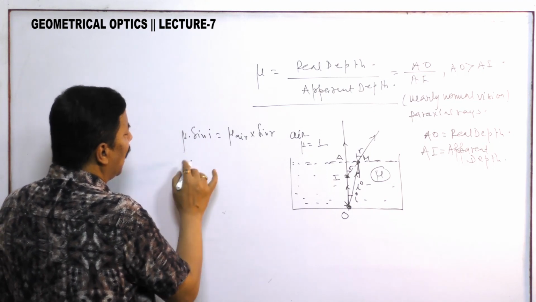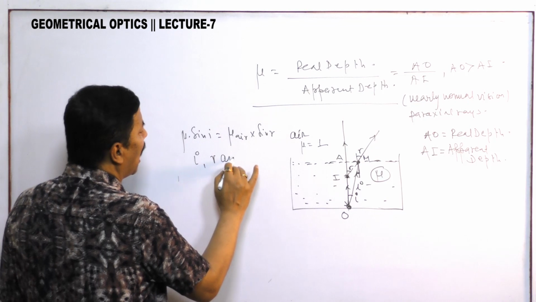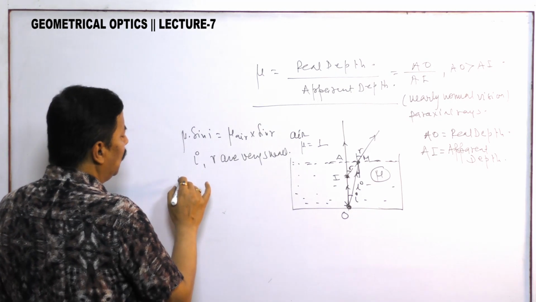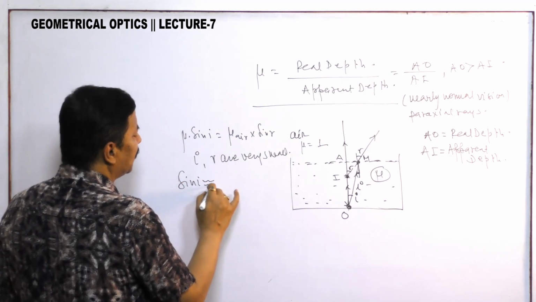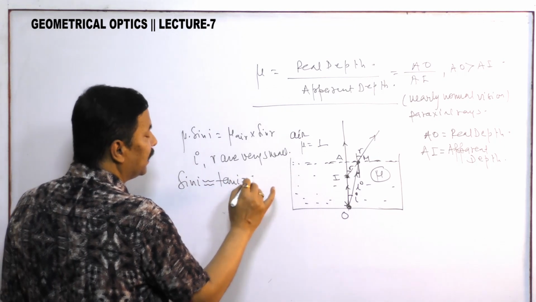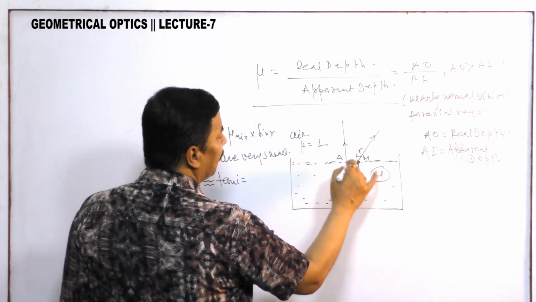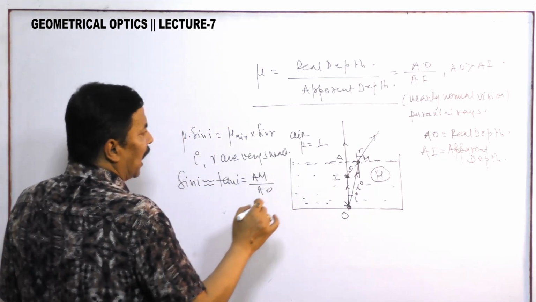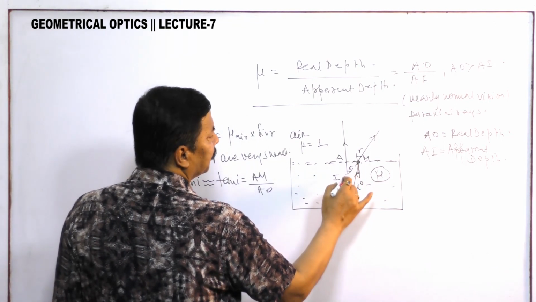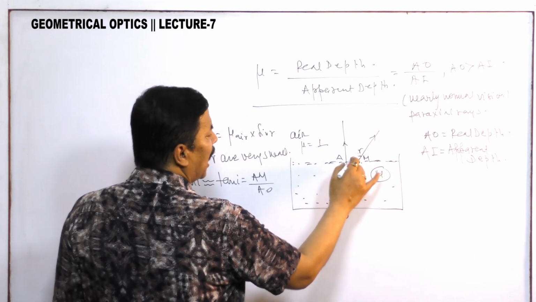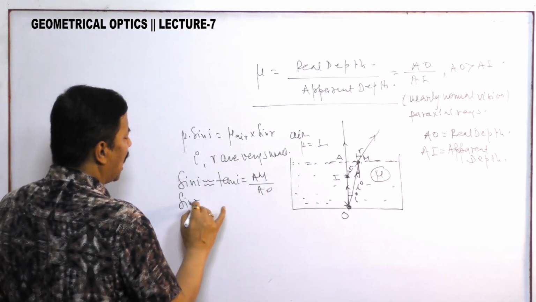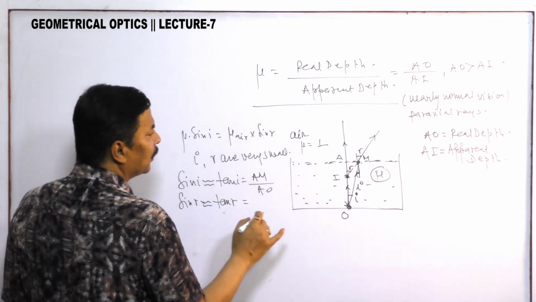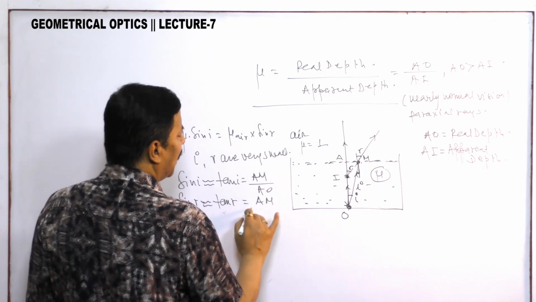So if I talk about the paraxial ray, then I and R are very small. So sin I is approximately equal to tan I, and tan I is how much? AM by AO. And sin R is equal to tan R, which is equal to AM by AI.